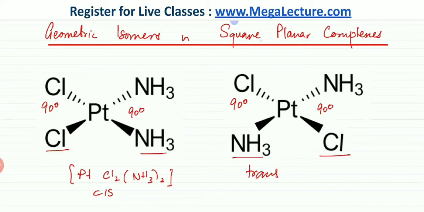So instead of making an angle of 90 degrees, let's rub that off, they're no longer making an angle of 90 degrees. These two Cls are making an angle of 180 degrees. And the NH3s are also making an angle of 180 degrees to each other. So this is your transplatin and this is your cisplatin. So this is one example that in square planar complexes you also have cis and trans arrangements, but that's only possible if there are two ligands of one type and there are two NH3s of another type.